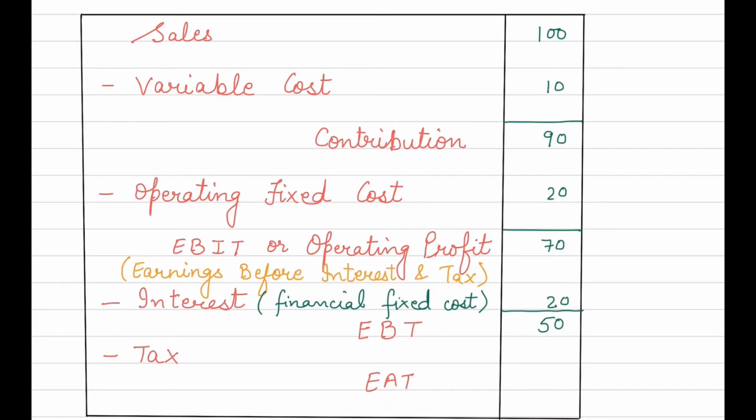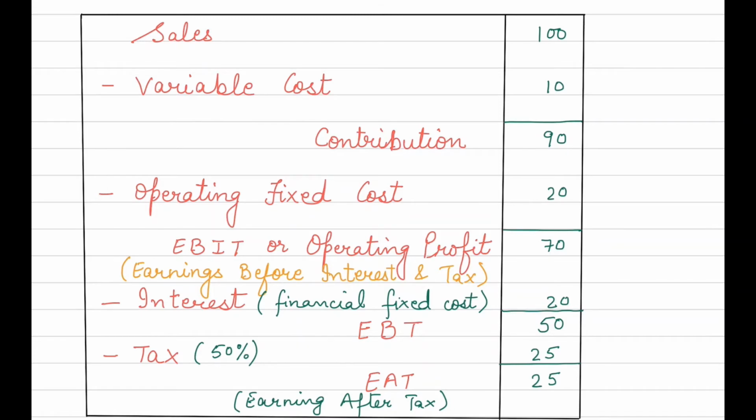So this will be termed as EBT. EBT means earning before tax. Now from this, suppose your tax percentage is say 50%. That means tax will be deducted on this 50. So 50% of 50 will be 25. So this will be 25. So this is your EAT. EAT means earning after tax.